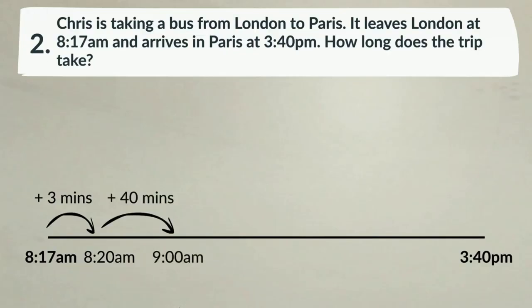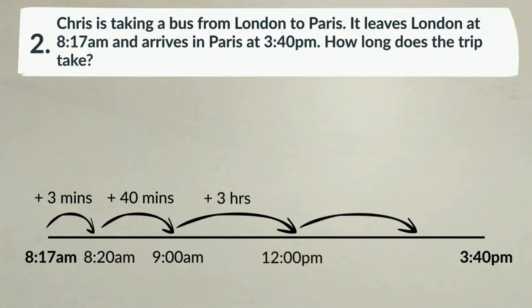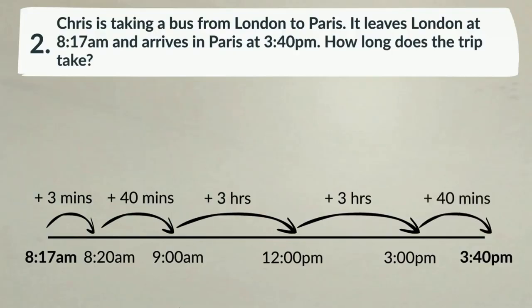So the 3:40, the extra 40 and the 17 less, we have added first. Next 3 hours, and next 3 hours and 40 minutes. Once again we'll get the time 3:40.